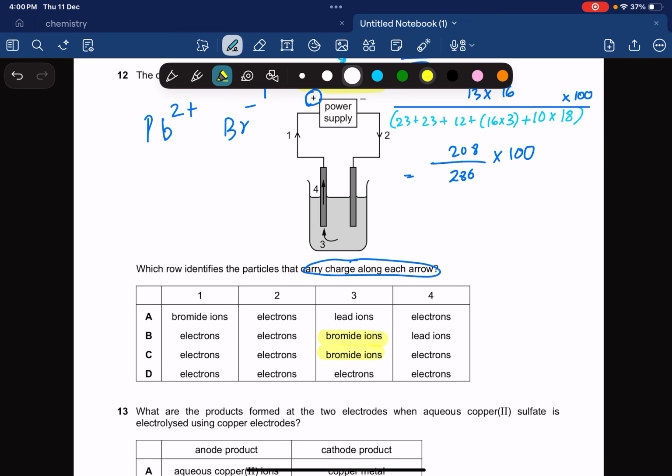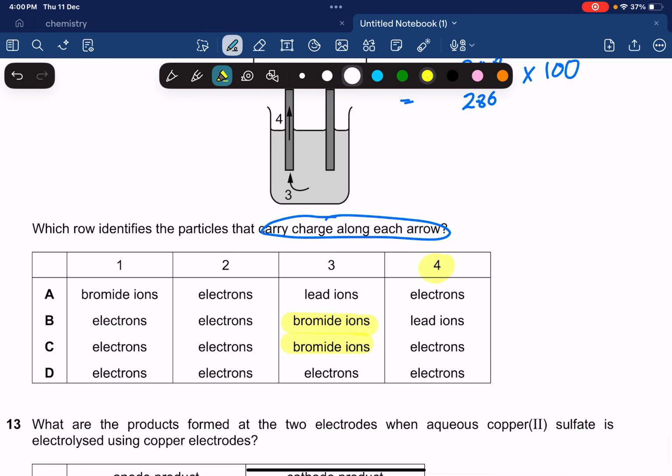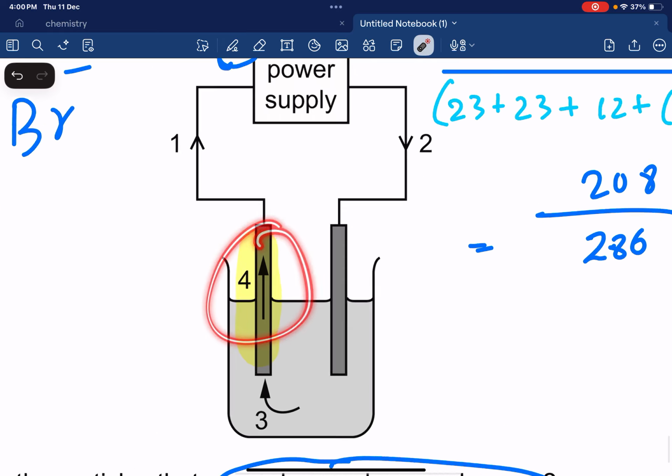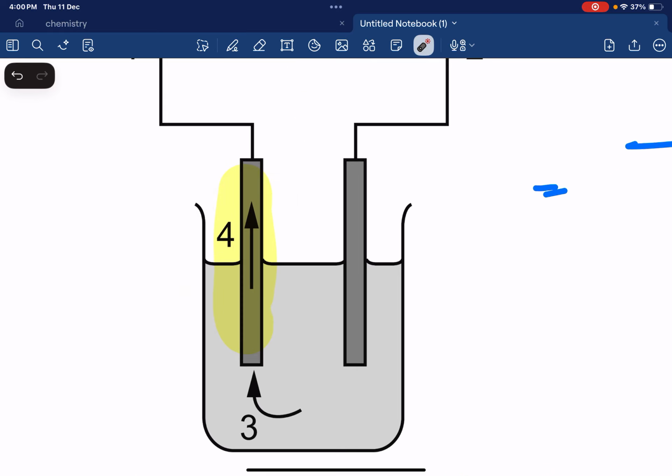Now we need to figure out what's going to be at 4, lead ions or electrons. What's going to be at 4? It's going to be electrons. What's happening over here is that, look, at your anode, oxidation is happening.